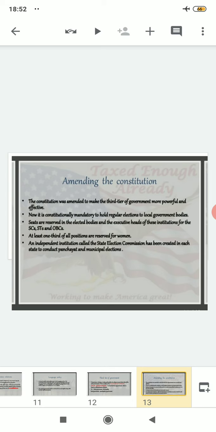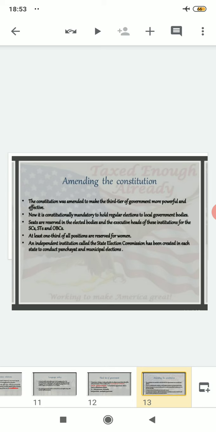Clear? After that, seats are reserved in the elected bodies and the executive heads of these institutions for the SC, STs and OBCs. So after that, when this was made more powerful and effective, and elections were mandatory, what was done? Seats were reserved for the reserved categories. So what are the reserved categories in India? That is the Scheduled Castes, the Scheduled Tribes and the Other Backward Classes. For the people belonging to these categories also, the seats were reserved.